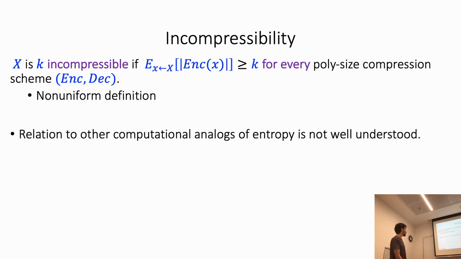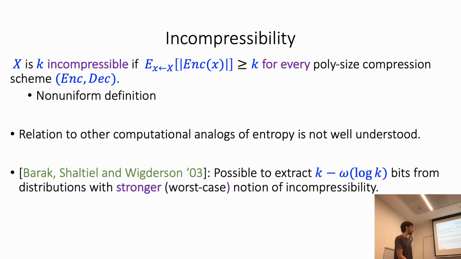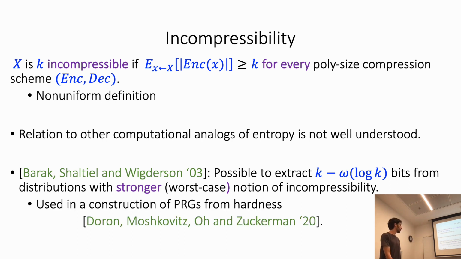The relation between this definition and other computational analogs of entropy is not well understood. There is a stronger worst-case notion of incompressibility, for which Barak, Shaltiel, and Wigderson showed that if we have a distribution with this stronger notion, then we can extract from it k minus omega of log k pseudorandom bits. This was used in order to construct PRGs from hardness in the complexity context. But again, this is only for the stronger notion.